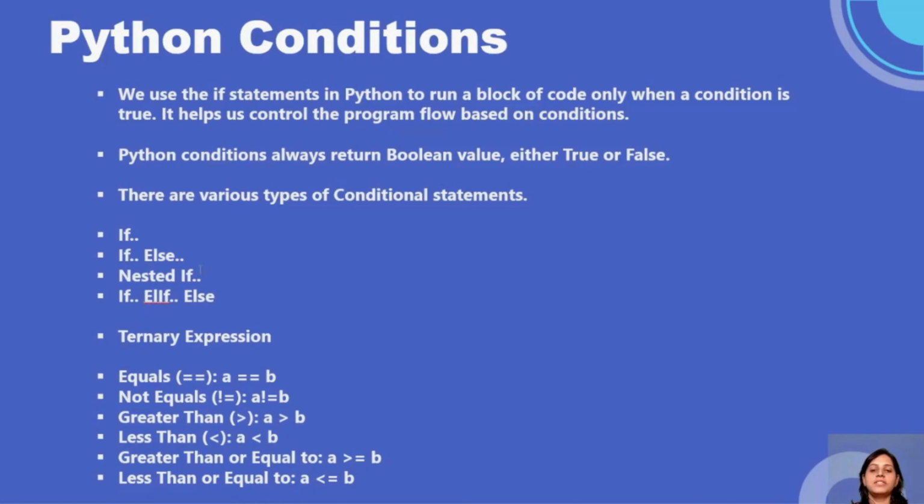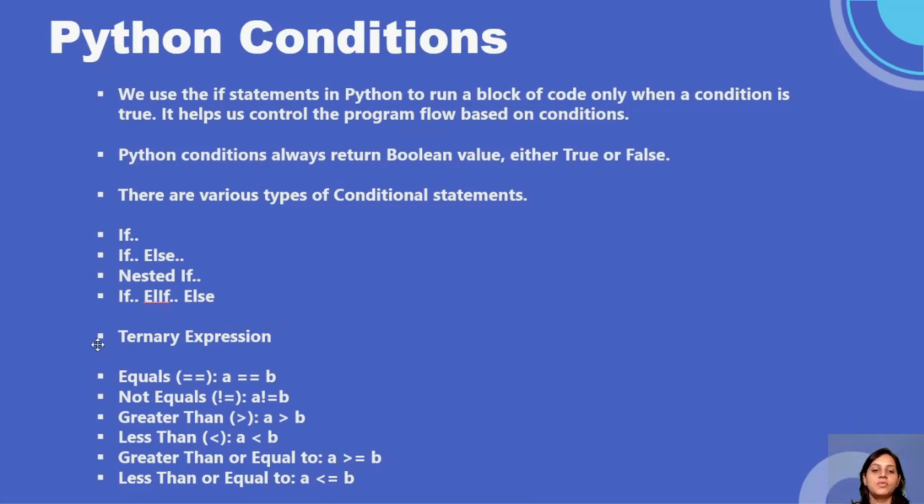So there are various types of conditional statements, guys. We have if, else, nested if, and ternary expressions. You must have heard about lambda expressions, right? Those are nothing but ternary expressions. These are the base of those expressions, correct?